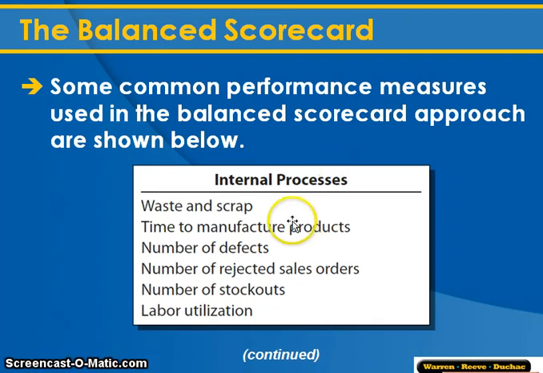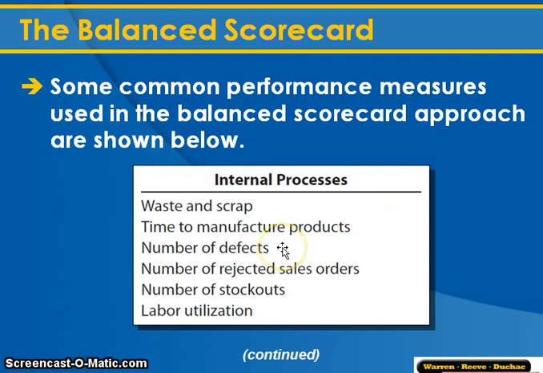The internal processes: how much waste and scrap do we have? How many defects do we have? Are we utilizing our labor, or are people standing around on the line because there are too many defects? The idea is that you would have percentages associated with all of these.